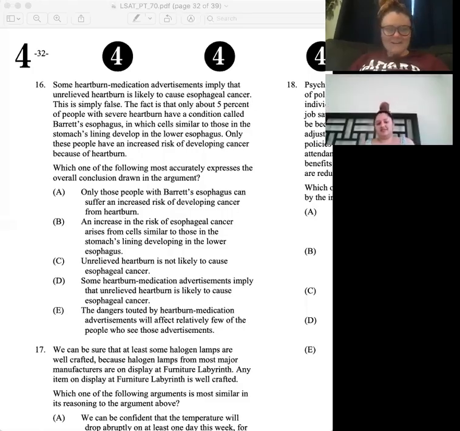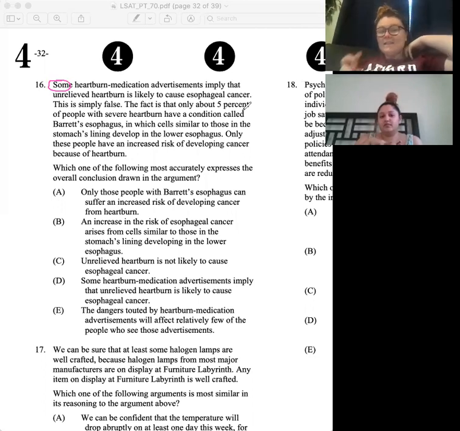Read this question, this stimulus. So at least one heartburn medication advertisement implies that unrelieved heartburn is likely to cause cancer. So we have at least one heartburn medication ad that at least implies that unrelieved heartburn can cause this type of cancer. This is simply false. So we're saying this is false, right?